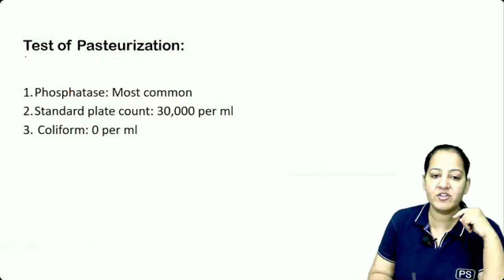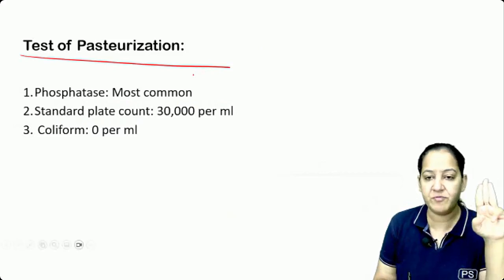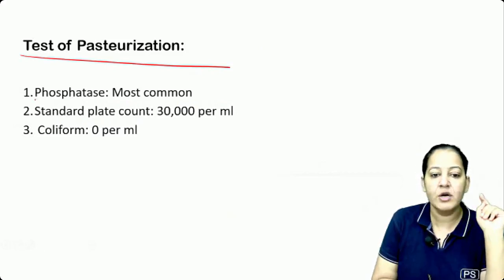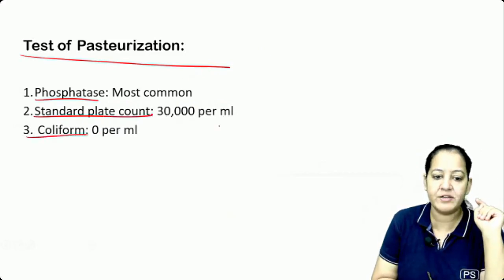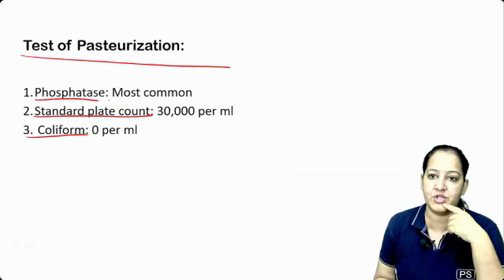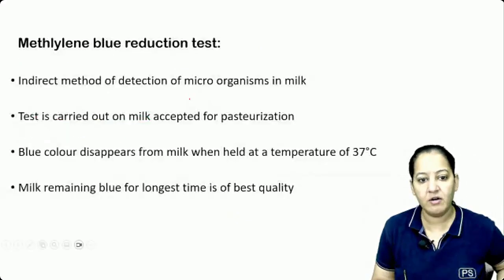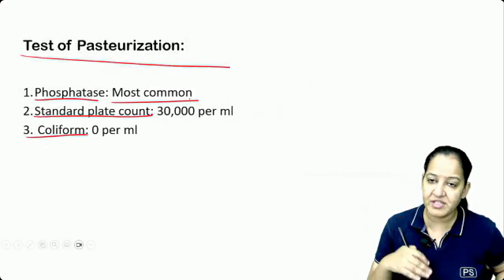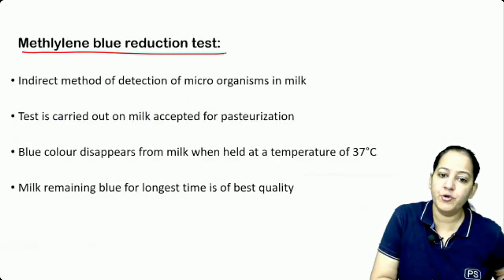So how many tests of pasteurization are there? There are 3 tests of pasteurization available. What are the 3 tests? Phosphatase, standard plate count, and coliform. These are the tests for pasteurization. Most commonly we use the phosphatase test. Most common. And after pasteurization, we can do the methylene blue reduction test.